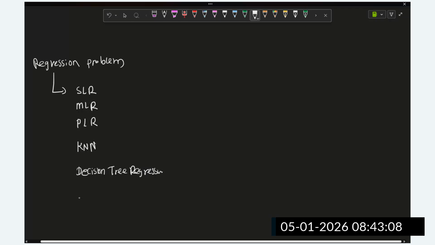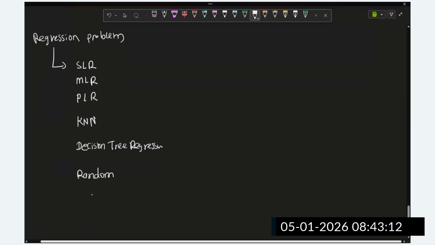Then random forest regressor will be there. For regression and classification, we are going to understand in very detail. I am just giving a brief about this here.